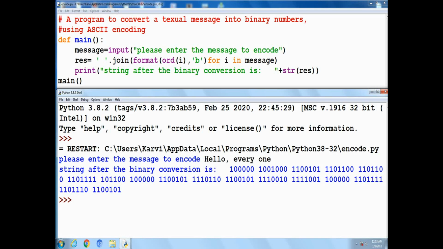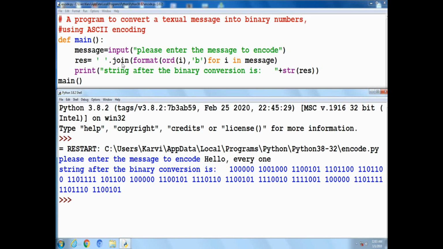Hello everyone is my input value. It is initialized to a variable named message. i inside the for loop is the first character of the string. ord converts the first character into its ASCII value. b inside the format function converts the ASCII of the first character into binary.